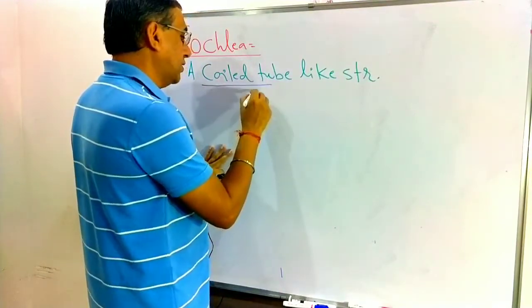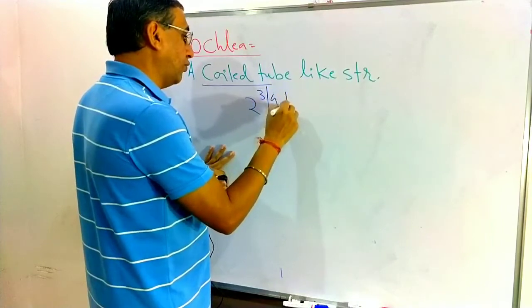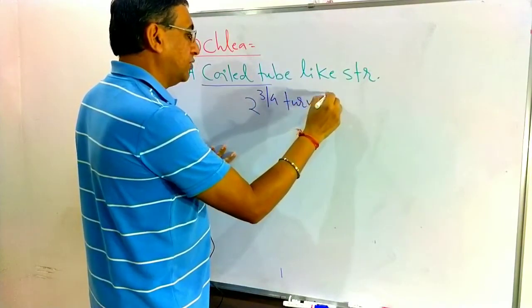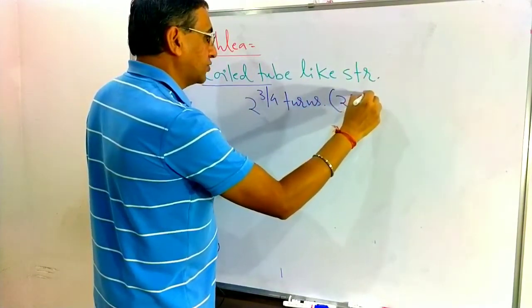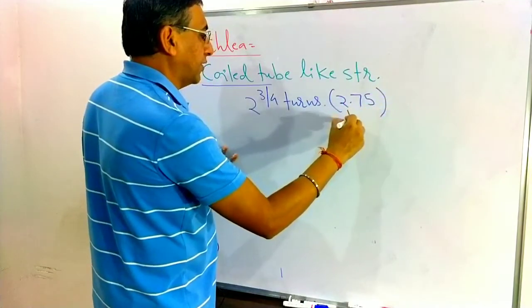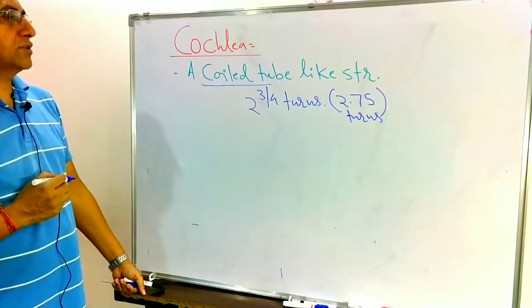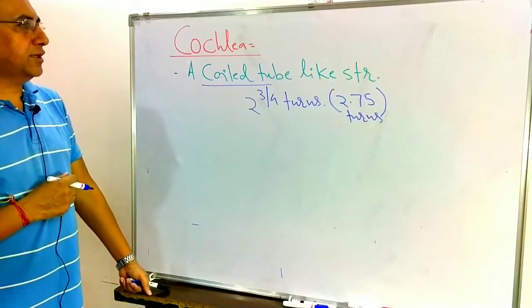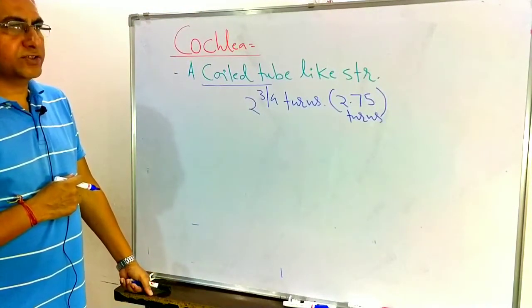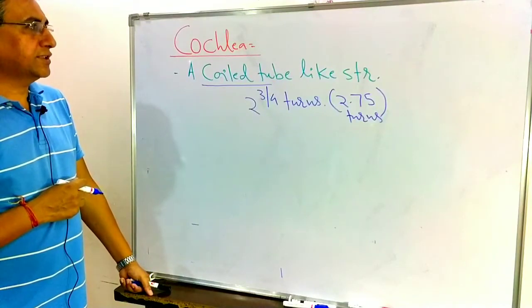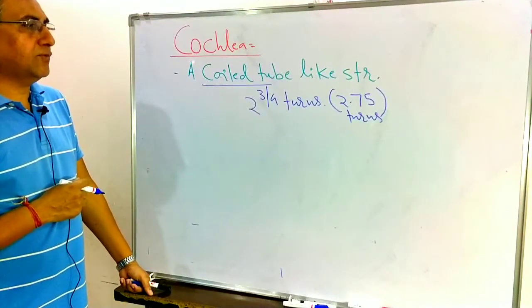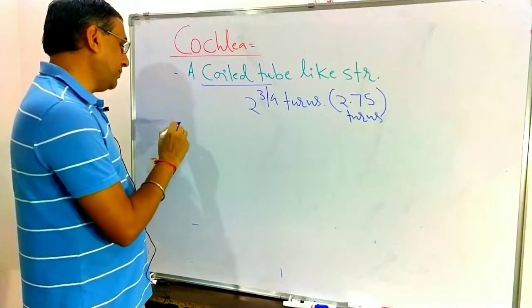It has 2 and 3/4 turns, which means 2.75 turns. So the cochlea is a coiled tube-like structure, and in human beings it has 2 and 3/4 turns. This is the first point.